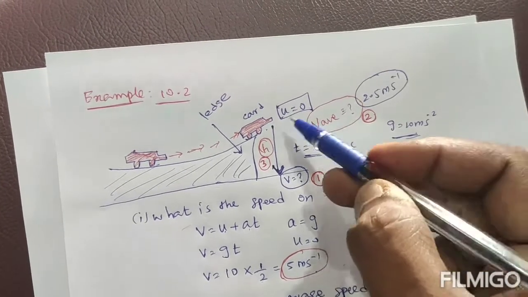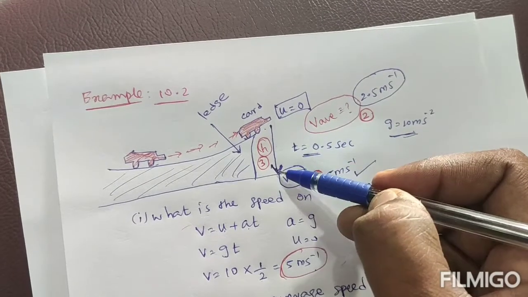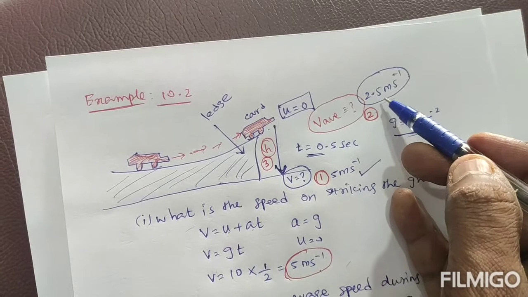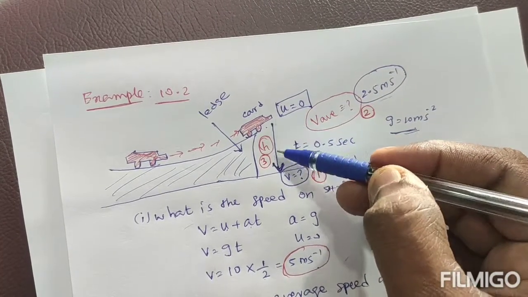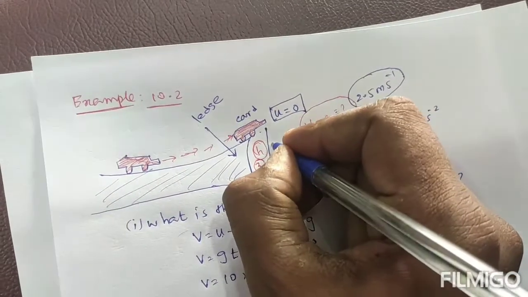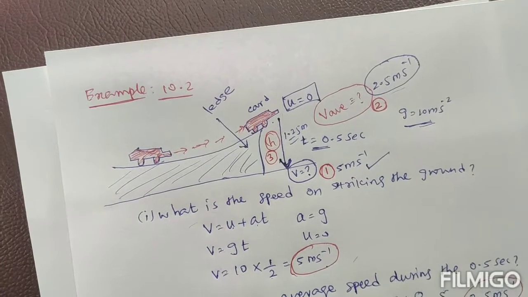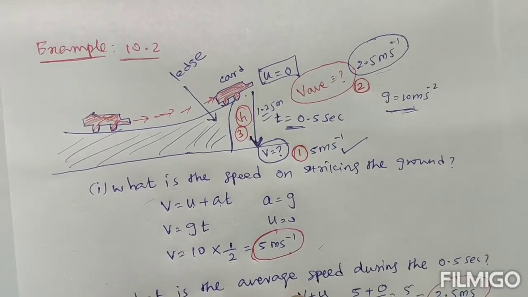The second one, during this path, what is the average speed? That is 2.5 meter per second. The third question is, what about this height? The height is 1.25 meter. Okay students, I hope you understood this question.